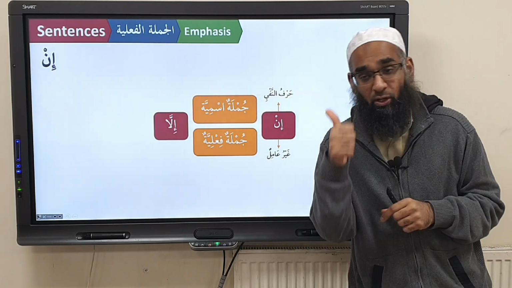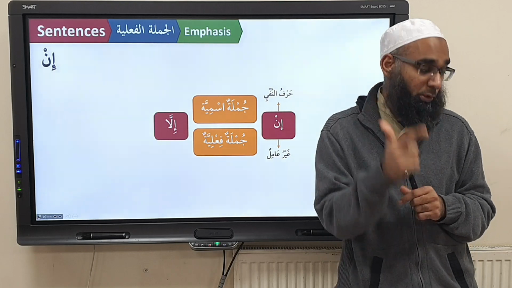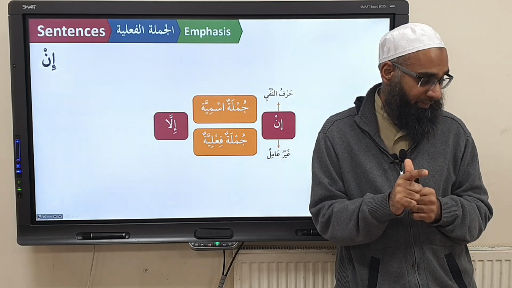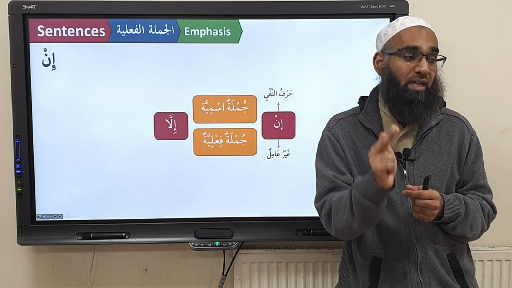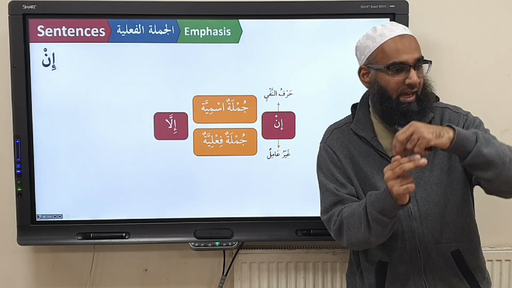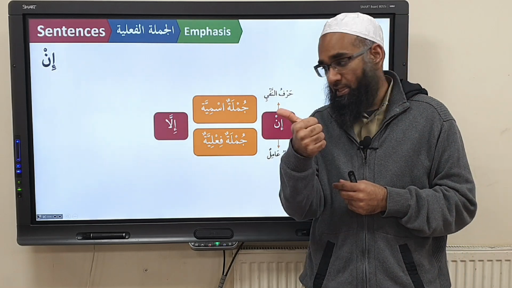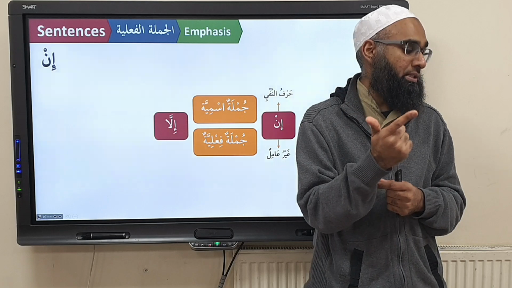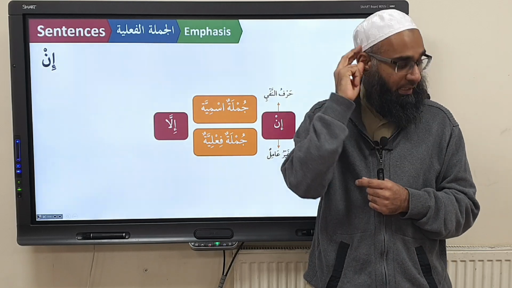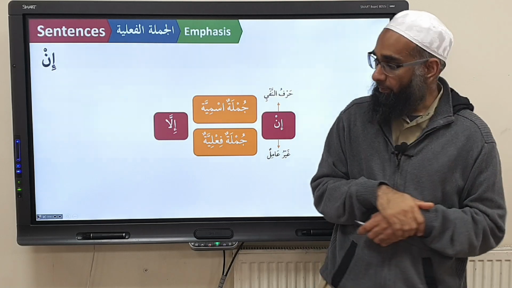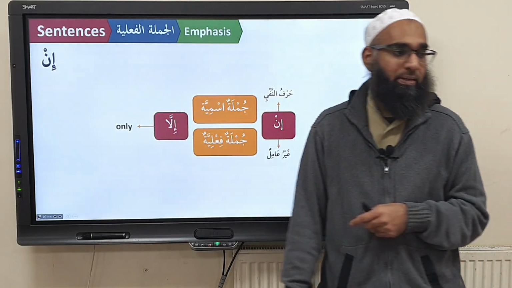So there are 3 points. Point number 1: what's the meaning of in? Negative. What does it do to the i'rab of the words after it? Nothing, because it is ghayr amil. What must it always have after it? Not immediately after it, but later in the sentence. Illa. So the 3 points are: it's negative; point number 2, no change in the i'rab; and point number 3, it must have illa towards the end.